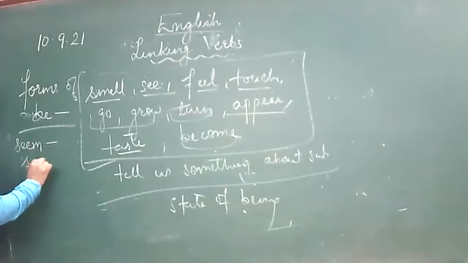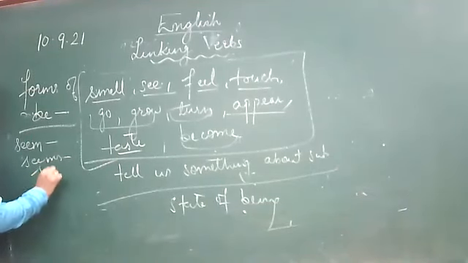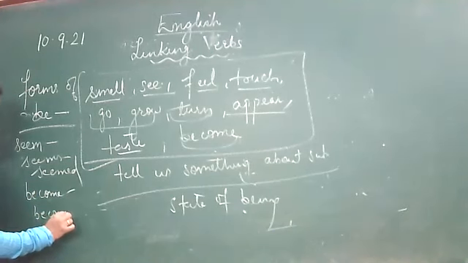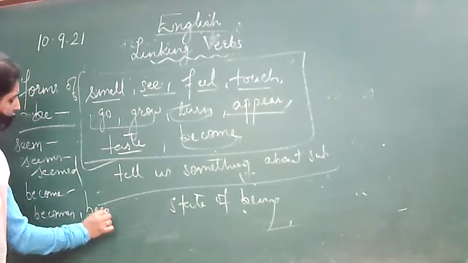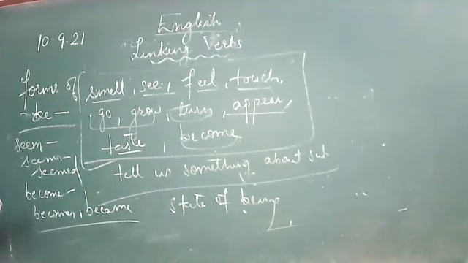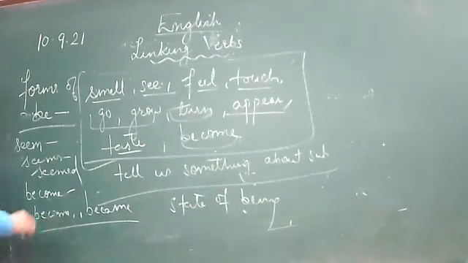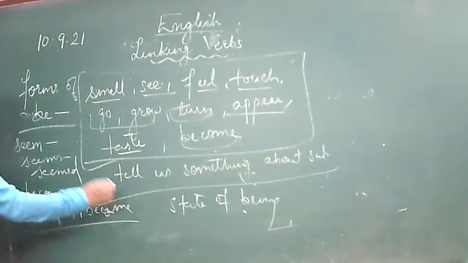It will change to seems and seemed. Next, become: becomes, became, and become.